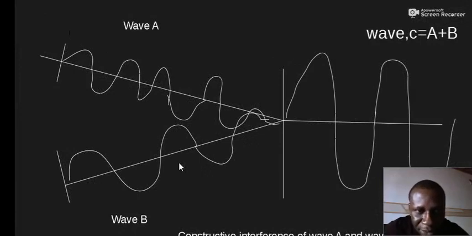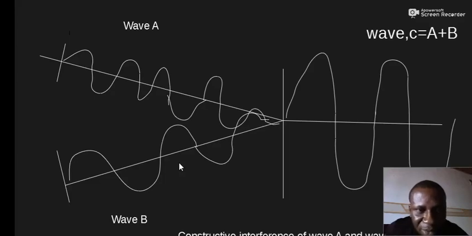Constructive interference, we have said before, is even multiples of pi, like 2 pi, 4 pi, 6 pi, not 3 pi. That is the phase shift between the two waves. Or perhaps no phase shift at all, it could just be zero.